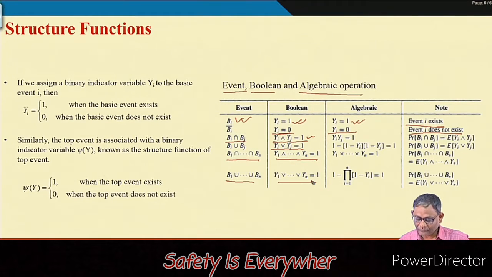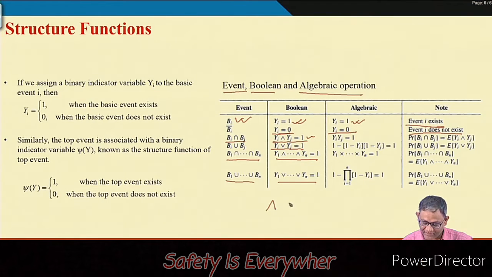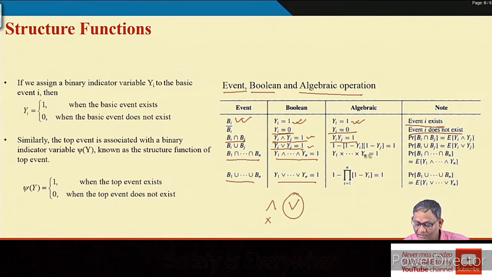In algebraic form, the symbols you write in Boolean, intersection in this manner and union in this manner, change. For intersection it is multiplication, yi yj, but the union form is important. So yi union yj equal to 1 in Boolean form.